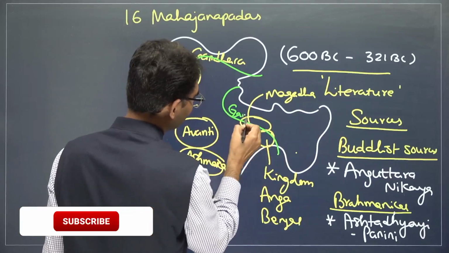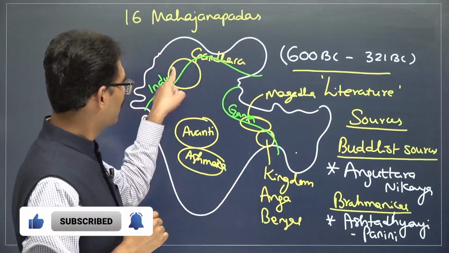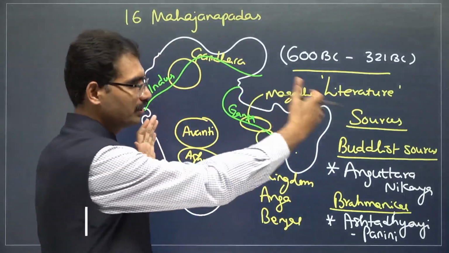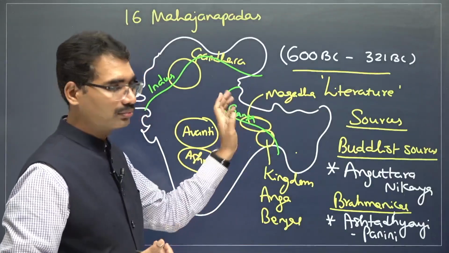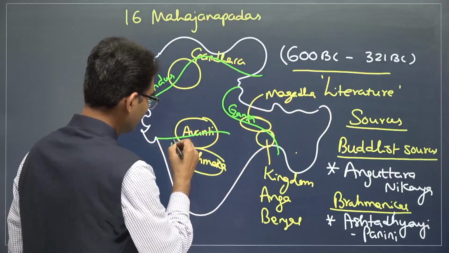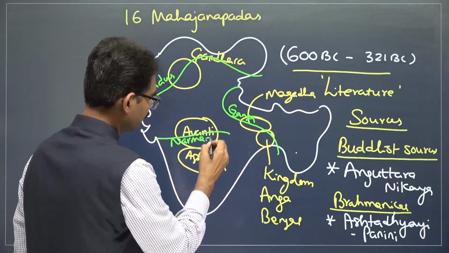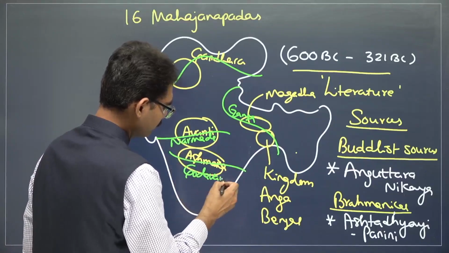Ganga River. Now how will UPSC ask? Gandhara, which river? Match the following. Then Magadha, which river? Avanti, Narmada River. Ashmaka, Godavari River.